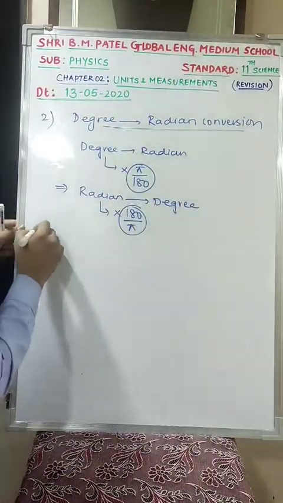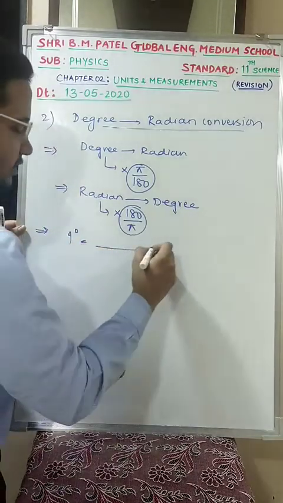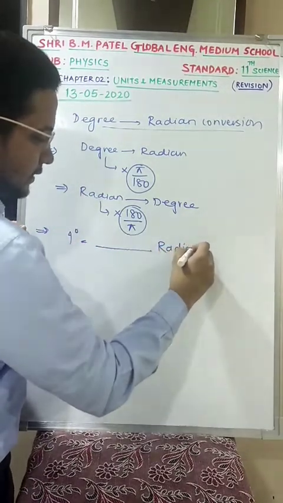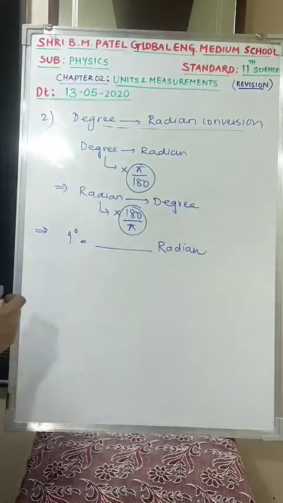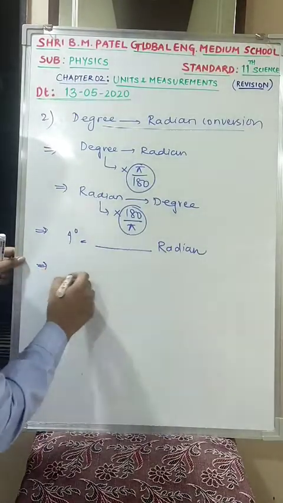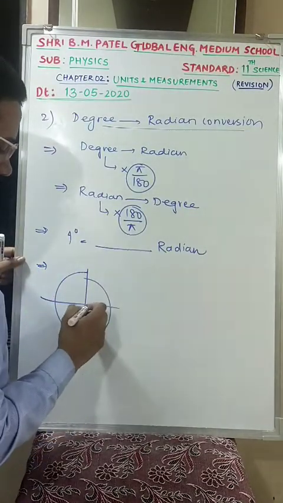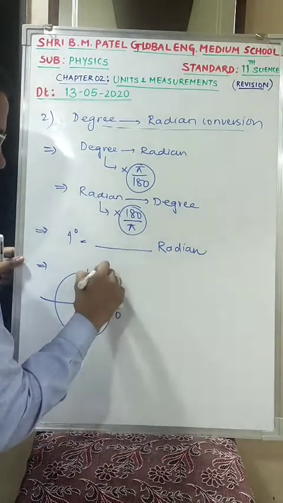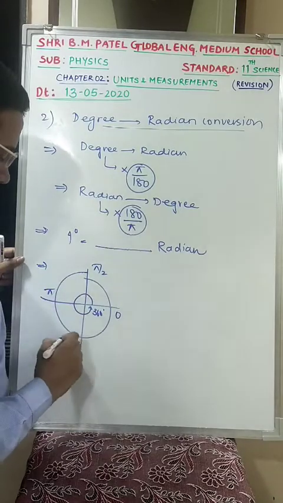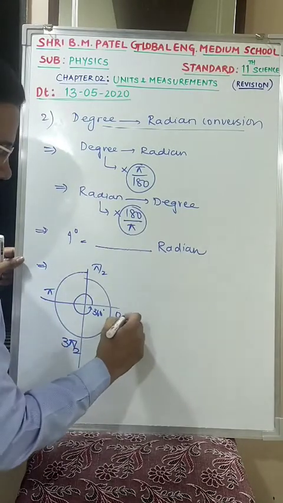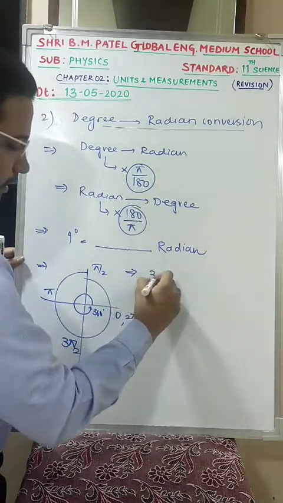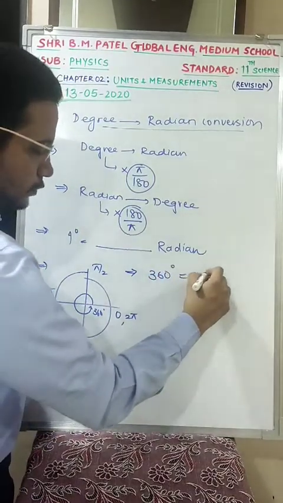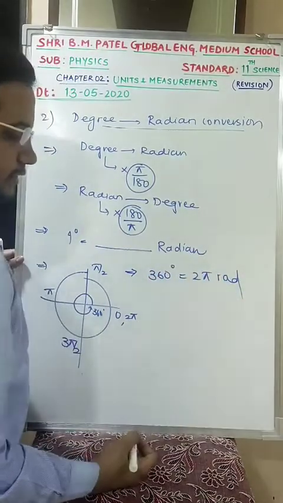So the question given in your book is 1 degree is dash radian, they are asking in the assignment. So now let us check what will happen over here. We have seen the unit circle. This unit circle entire, this is how much? 360 degree. This is 0. This is pi by 2. This is pi. This is 3 pi by 2. This is 2 pi. So I can represent 360 degree, that is equal to 2 pi radian. Yes or no?